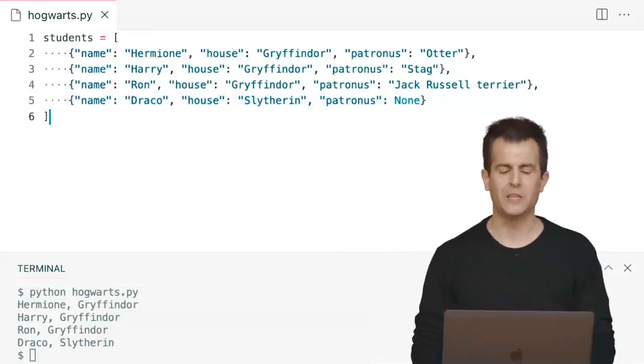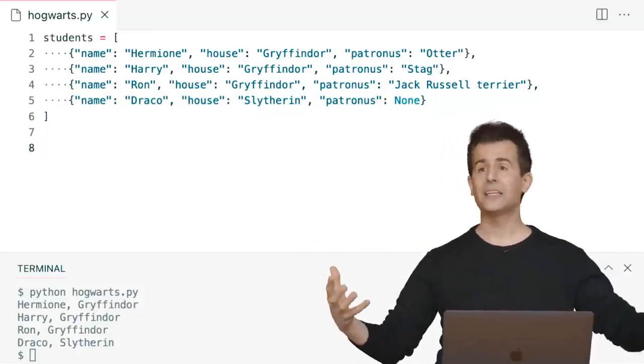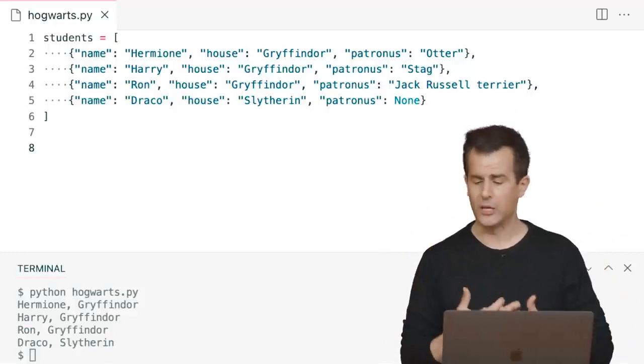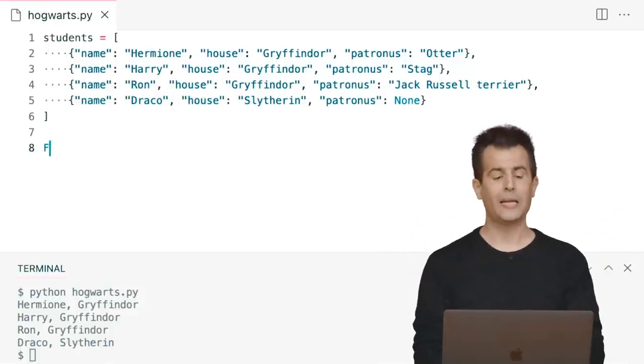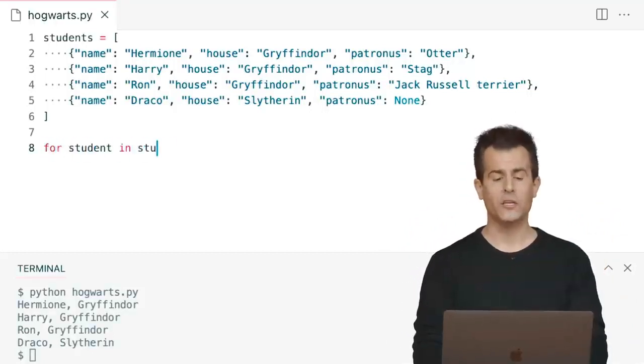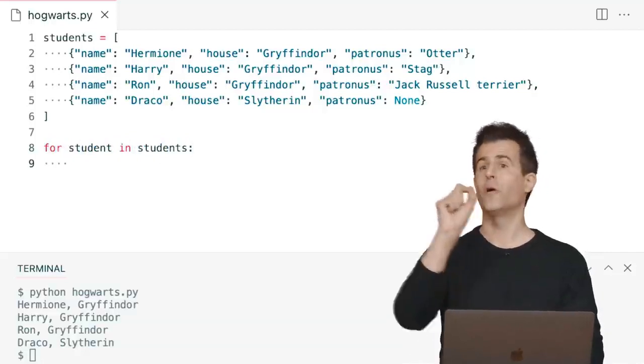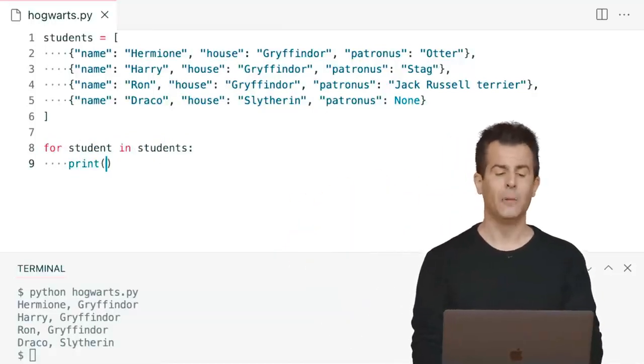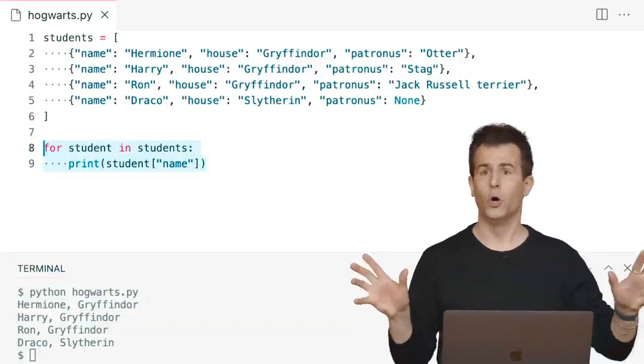So why is this useful at the end of the day? Now I have access to a whole collection of interesting data about all of these students. And I can still do a loop. I can say for student in students, that's going to allow me to iterate over this list of students. And let me go ahead and print out just one thing at a time. Let me print out the current student's name. So as complicated as the dictionary is, this should be pretty comfortable.